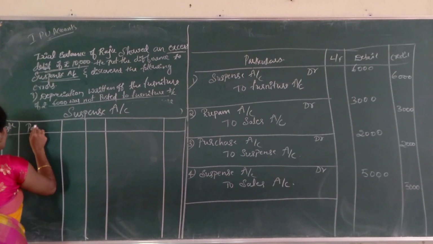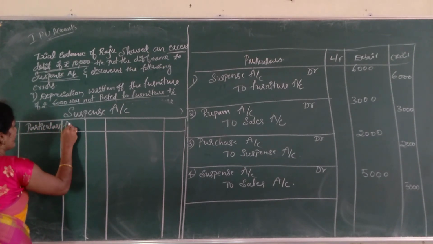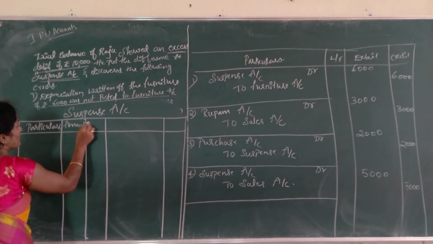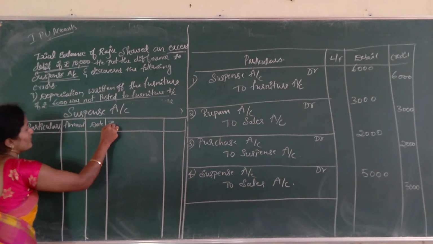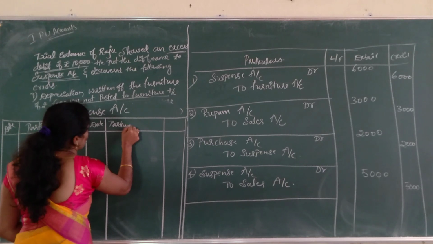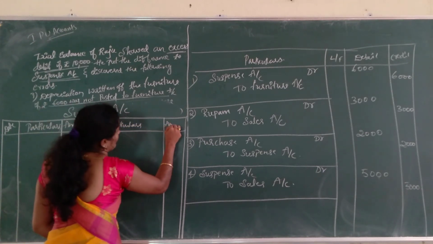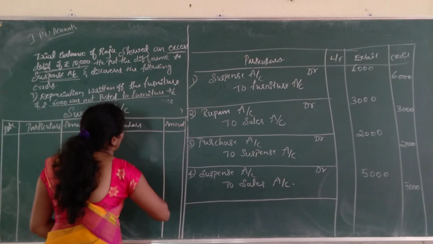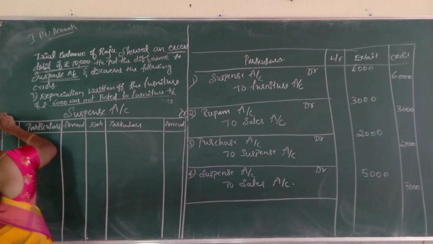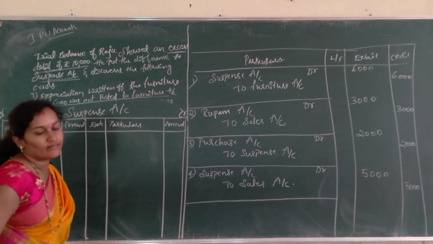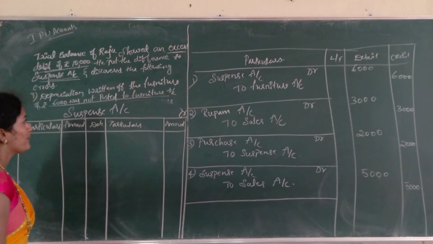Date, particulars, amount, date, particulars, amount. This is the credit side and this is the debit side. So, this is a ledger account.